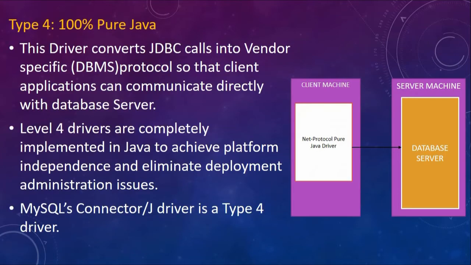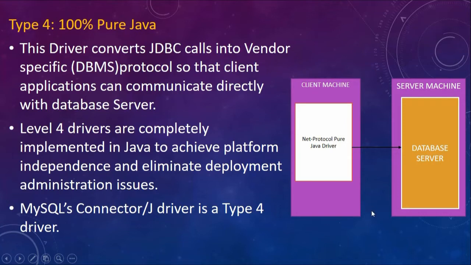And finally we have type 4, that is the 100% pure Java driver. See, this is your client machine and this 100% pure Java driver is installed on the client machine, whereas you have a server machine on which your database server is present. What this type 4 driver does is convert all the JDBC calls into the vendor specific DBMS protocol so that the client application can directly communicate to the database server.